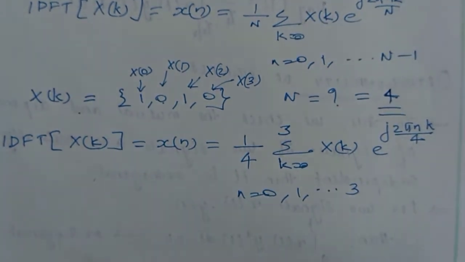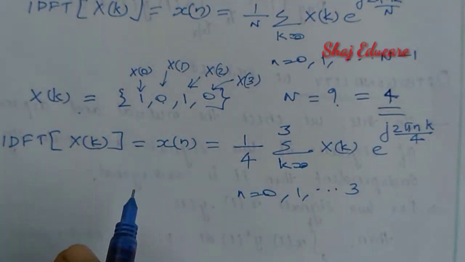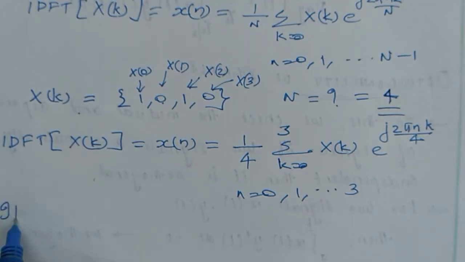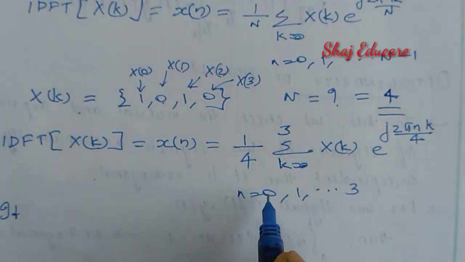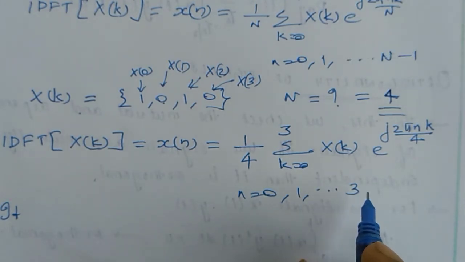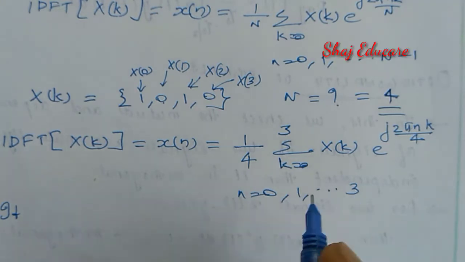Now let us try to find the IDFT. Small n can have values from 0 to N minus 1, that is 0 to 3.